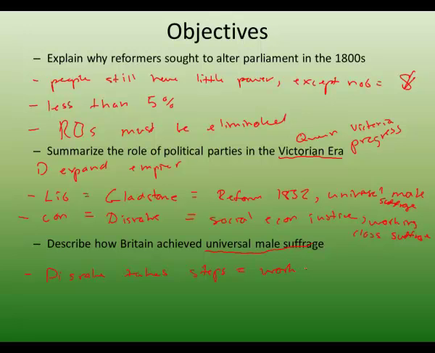Let's see here. The secret ballot. Okay. Who's ultimately going to achieve universal male suffrage? Good. And that will be ultimately expanded to whom? Including the working class, which occurred under Disraeli. Who's going to earn the right to vote under Gladstone? Farmers, and pretty much everyone else. Very good.